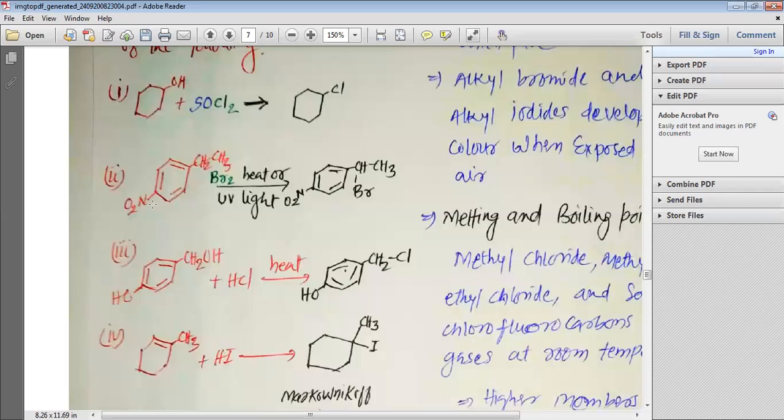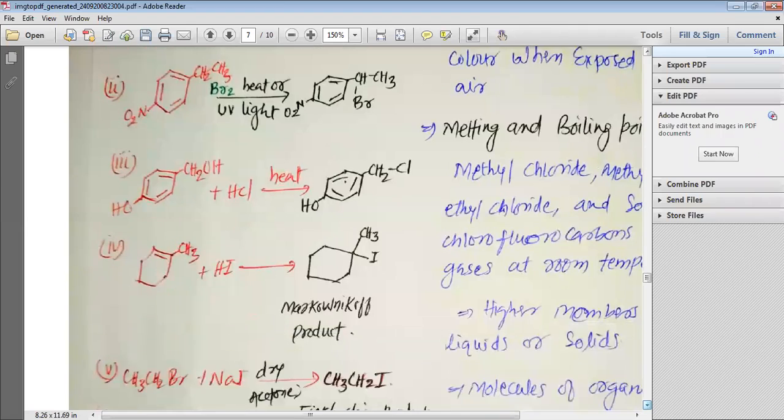Suppose you have this compound, para-nitro ethylbenzene. If it reacts with Br2 it will follow the free radical mechanism. So the Br would be bonded to the first carbon, which is bonded to the phenyl group. This is what happens, and it can be explained by the stability of the free radical.